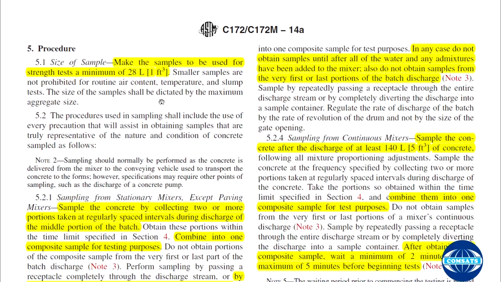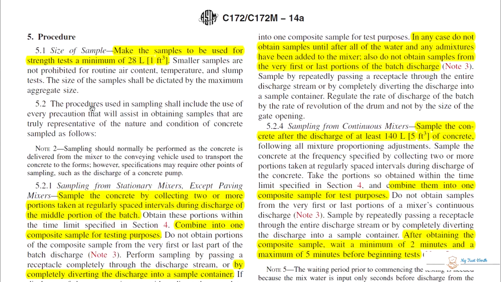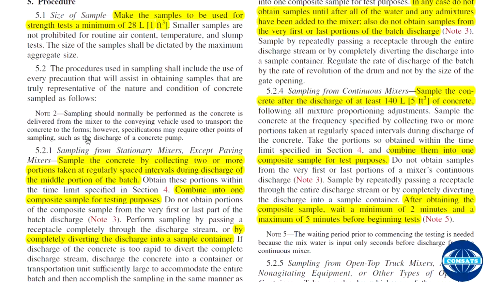The size of the sample shall be dictated by the maximum aggregate size. So the size of the sample is directly proportional to the maximum size of the aggregate. The procedure used in sampling shall include the use of every precaution that will assist in obtaining samples that are truly representative of the nature and condition of the concrete as follows. So according to the nature of the concrete, you should take a sample.